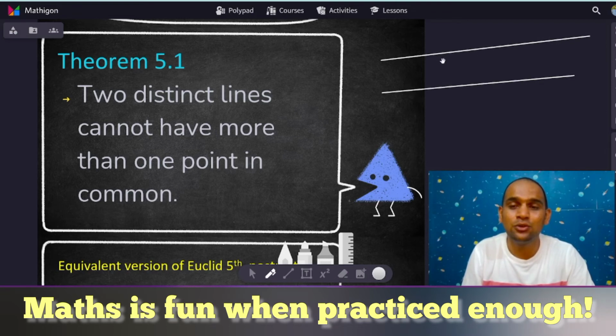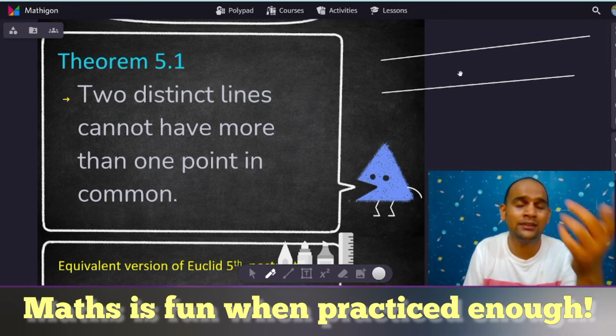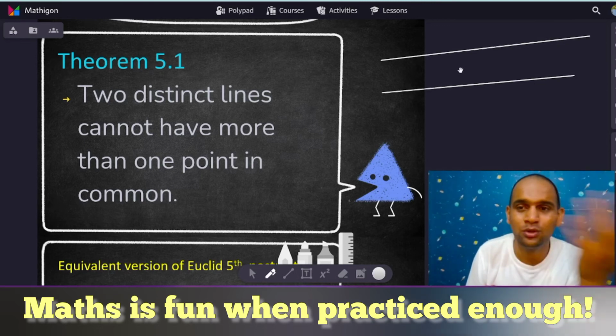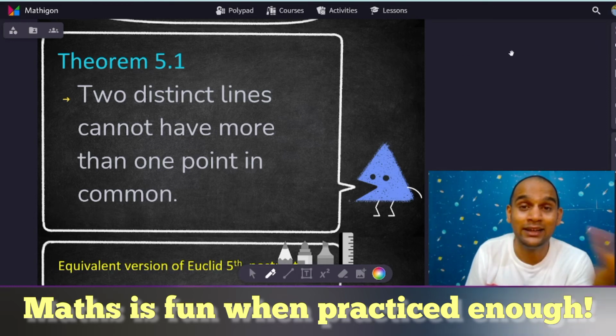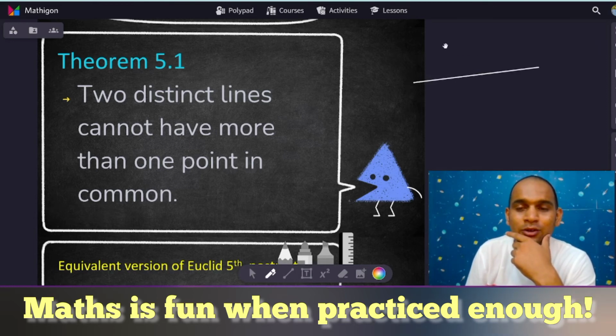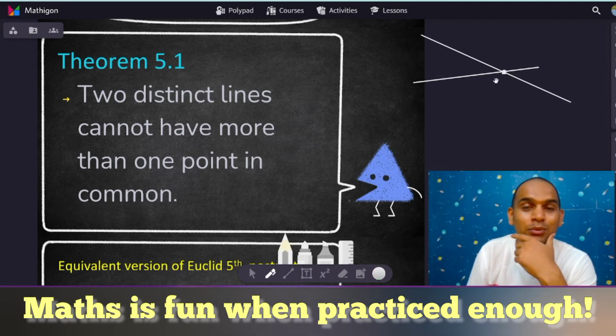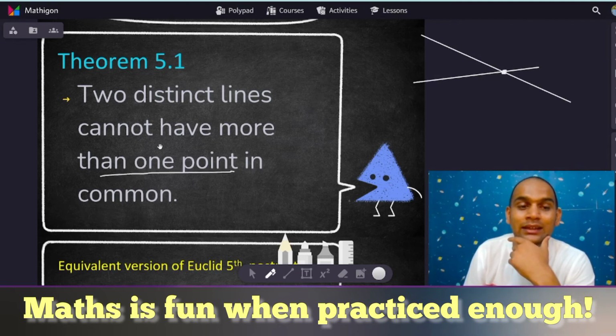In this scenario, do these two lines have a common point? No, right? Because they are not intersecting till now. When they intersect, they will have a common point. As you can see, now they are intersecting. Are they intersecting at more than one point? Obviously not, right? So they are only intersecting at one point, and that is why the theorem says that they cannot have more than one point in common.